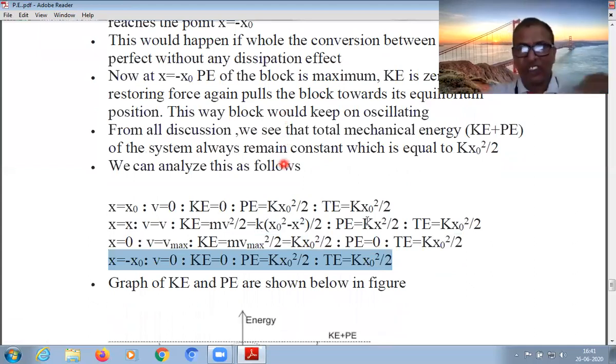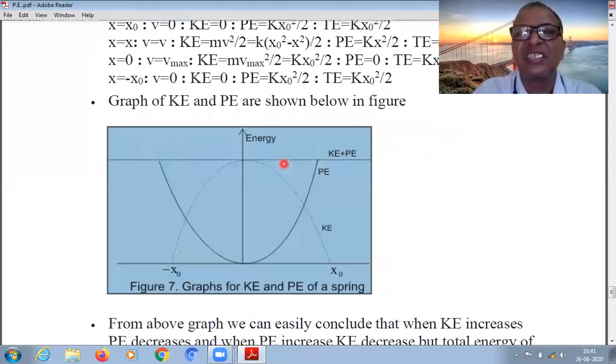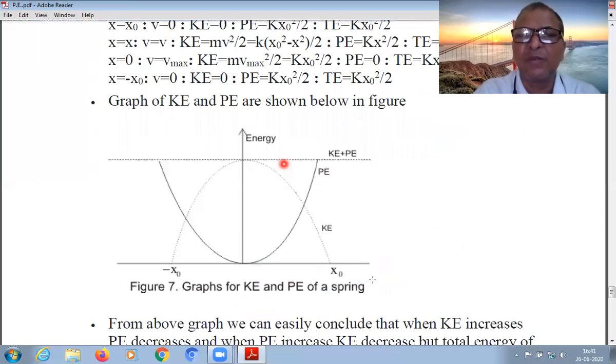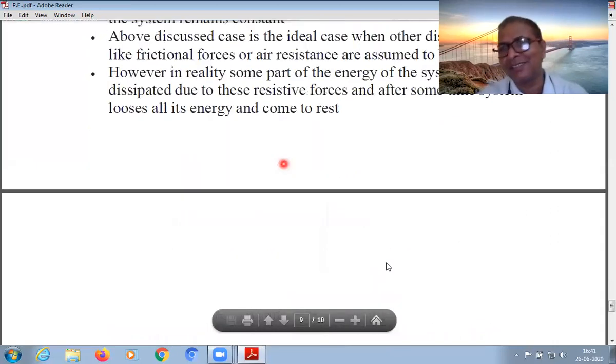So when the mass-spring system oscillates horizontally, its total energy remains constant, and it is given by this graph. See, at the mean position, kinetic energy is maximum, zero at both extreme positions. Potential energy is zero at the mean position and maximum at the extremes. So the sum of kinetic energy and potential energy at any point remains constant. This distance is x0. So these are the explanations in this case.